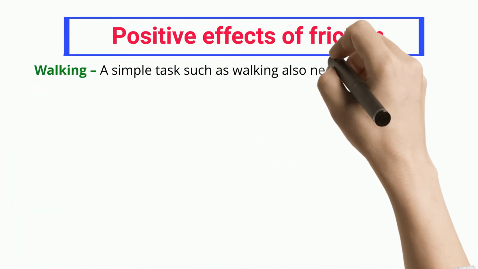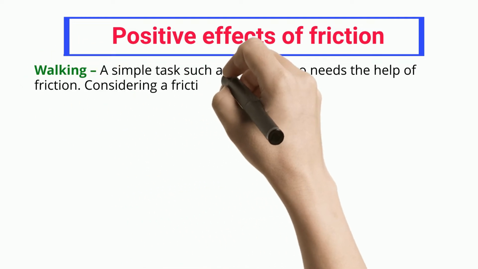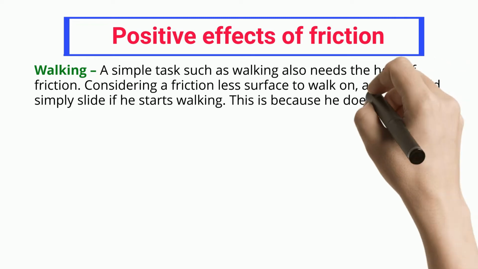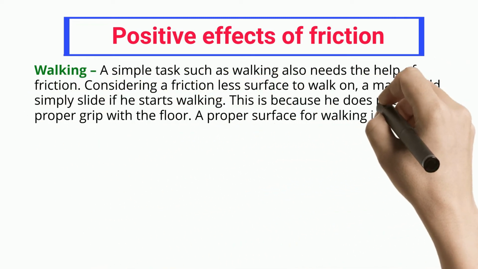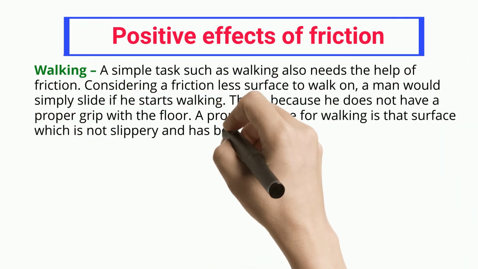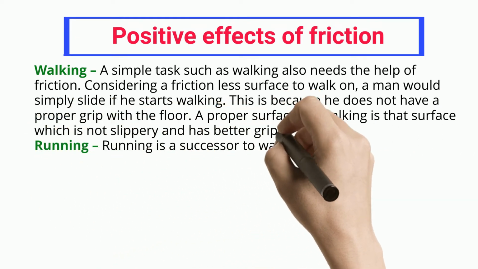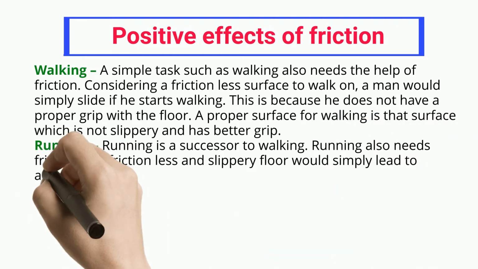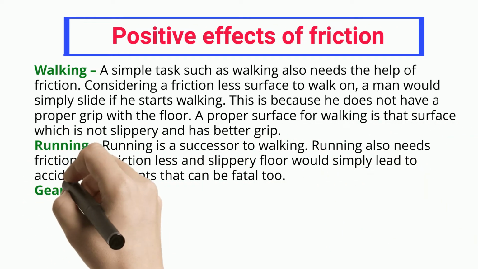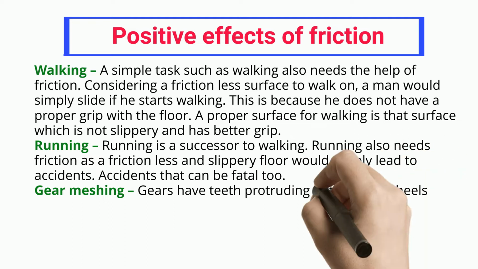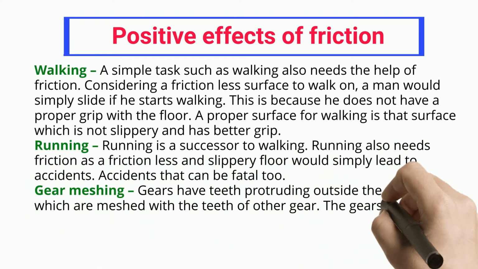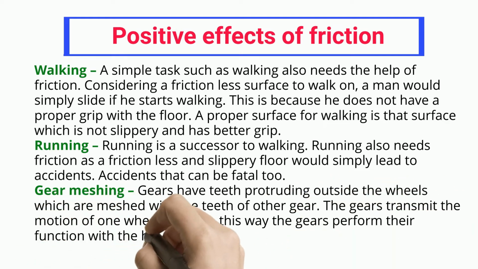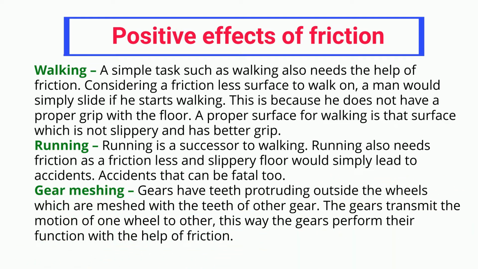Walking. A simple task such as walking also needs the help of friction. Considering a frictionless surface to walk on, a man would simply slide if he starts walking. This is because he does not have a proper grip with the floor. A proper surface for walking is one which is not slippery and has better grip. Running. Running is a successor to walking. Running also needs friction, as a frictionless and slippery floor would simply lead to accidents. Accidents that can be fatal too.